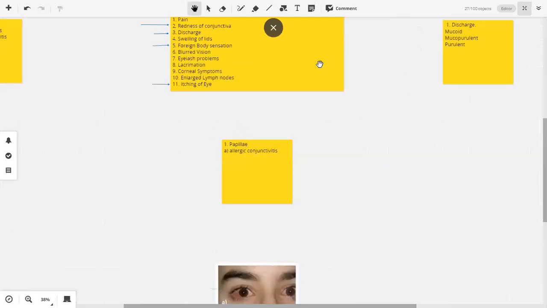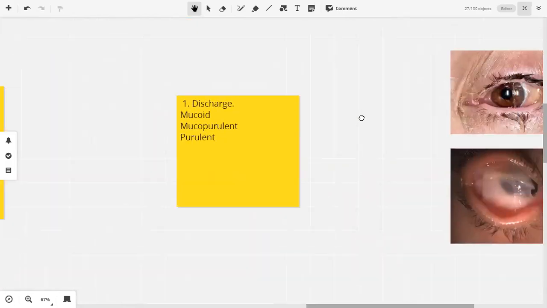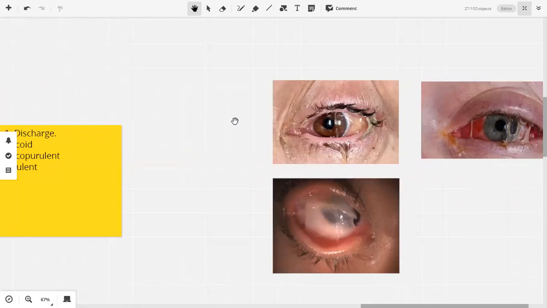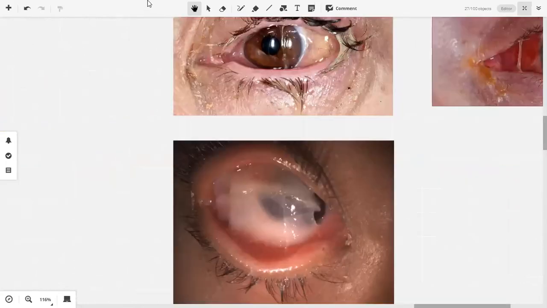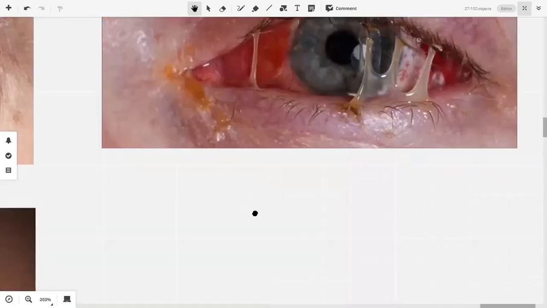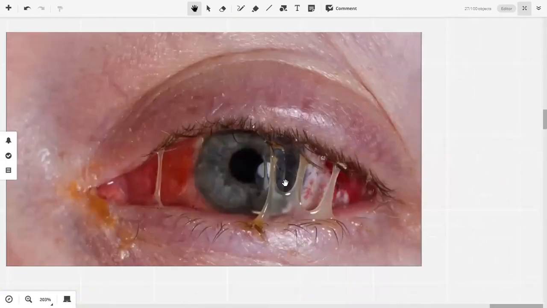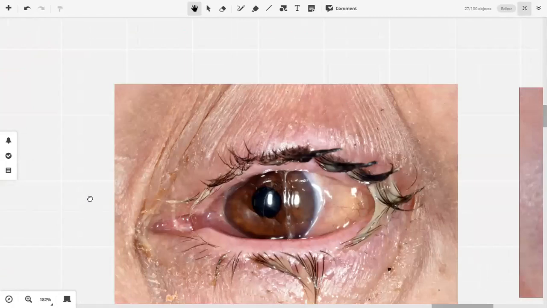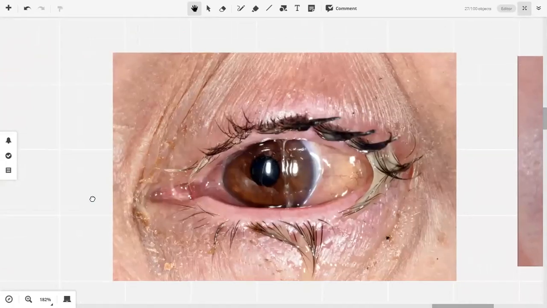Now, coming on towards the discharge. You know that discharge is either mucoid, it's mucopurulent, or it's purulent. Now, these are three pictures of discharge. We've already discussed this one. We've said that this is mucopurulent or somewhat mucoid discharge because it does not contain that much pus. Now, look at this picture. What type of discharge do you think this is?